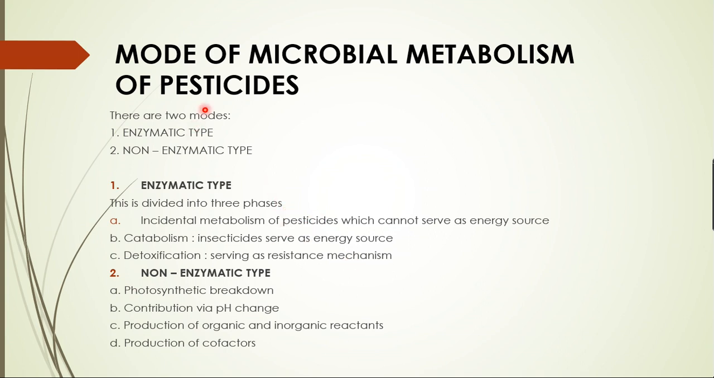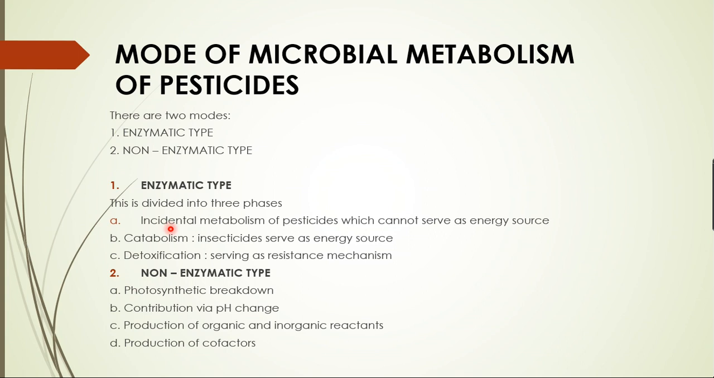Other than this, the pesticides can be metabolized by other means, which are non-enzymatic, like photolytic breakdown, or contribution via pH change, production of organic and inorganic reactants, then production of cofactors. So these are not going to be discussed here. We are majorly discussing only the enzymatic type of microbial metabolism of pesticides.